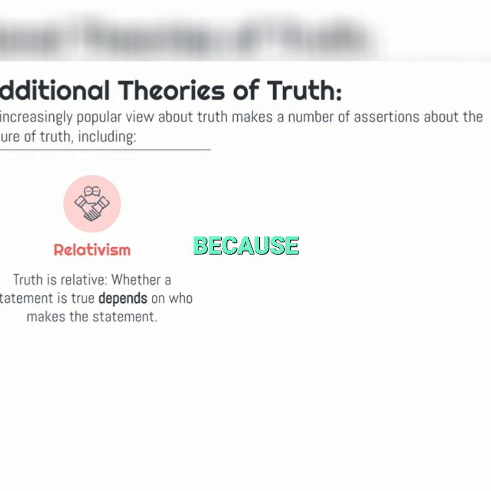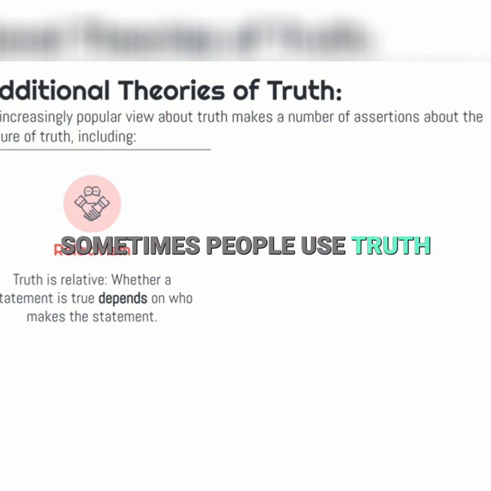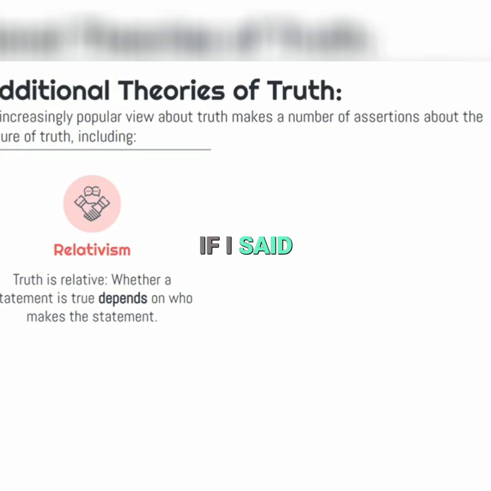One thing we should point out, though, is that sometimes the word truth is used quite loosely, okay? Because sometimes people use truth to describe their belief or opinion, right? So if I said Thai food is my favorite food, and then you said Italian food is my favorite, well, what's true for me isn't true for you. Then it seems like we're using truth the same way that we're using the word opinion or belief, right?